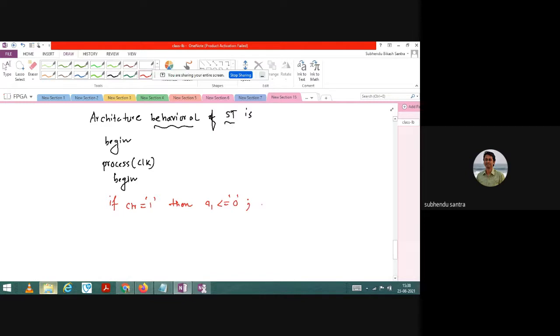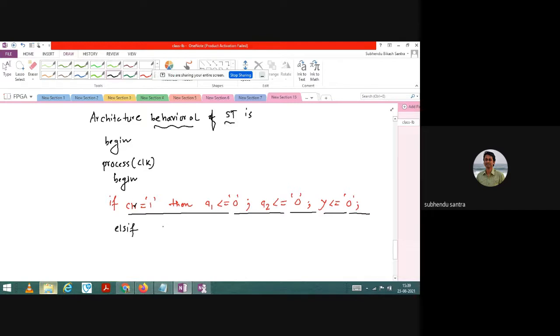And what I am forgetting here, that Q2 also will be 0, semicolon, and output y, it should be also 0, semicolon. So this is what I can say, a dummy line. If you take clear, then you can write everything is 0, whatever state it may be. Whatever the current state, it may be 1, whatever value, it should directly go back to 0 state, if your clear is 1.